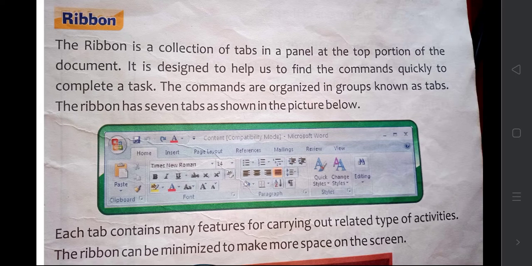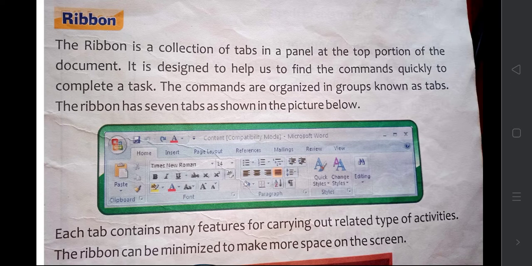The ribbon is a collection of tabs in a panel at the top portion of the document. It is designed to help us find the commands quickly to complete a task. The commands are organized in groups known as tabs.